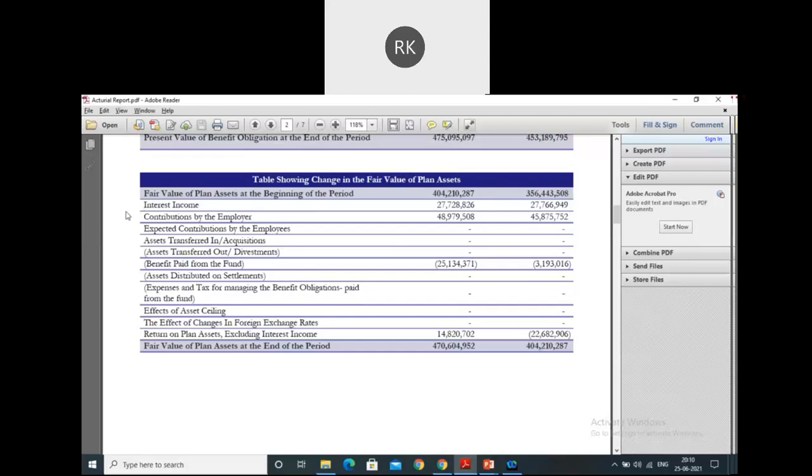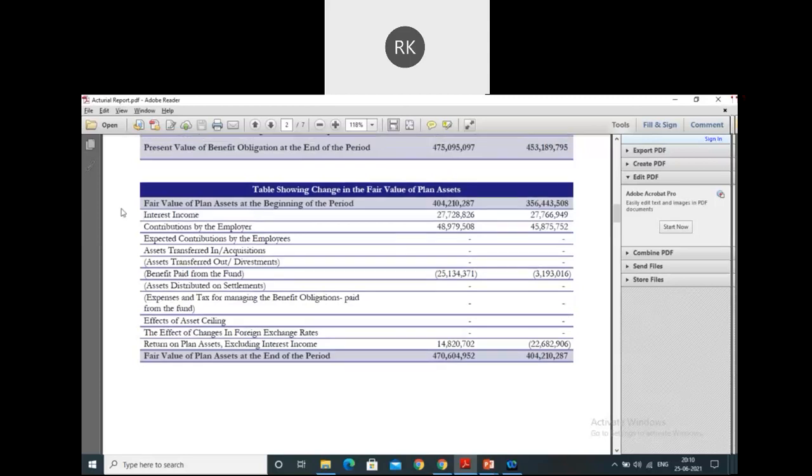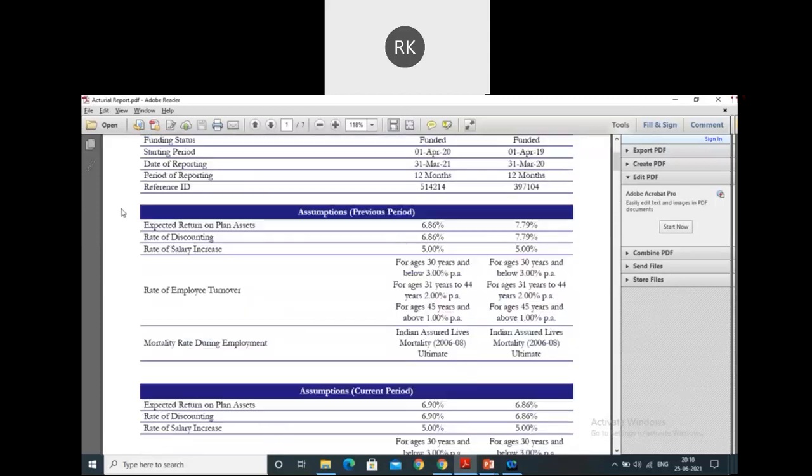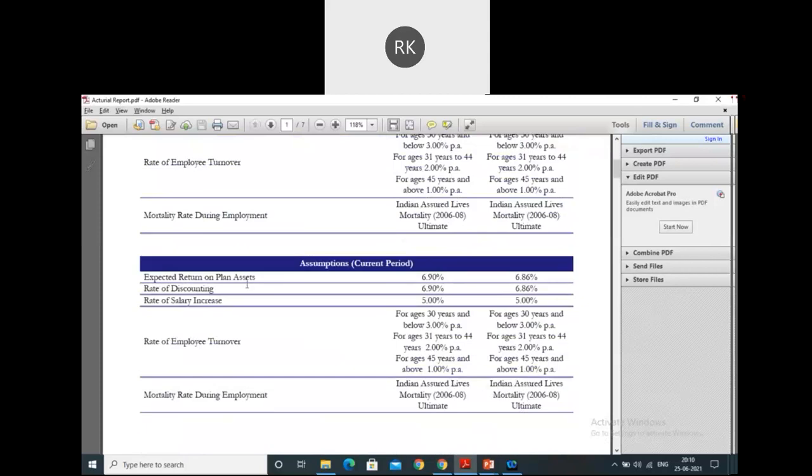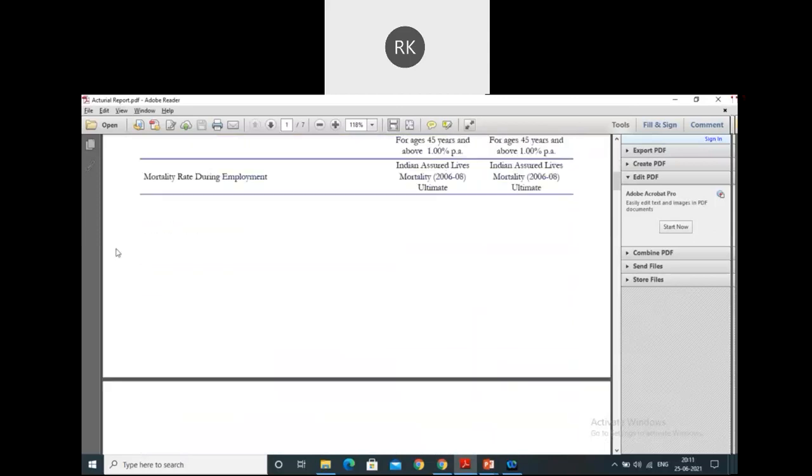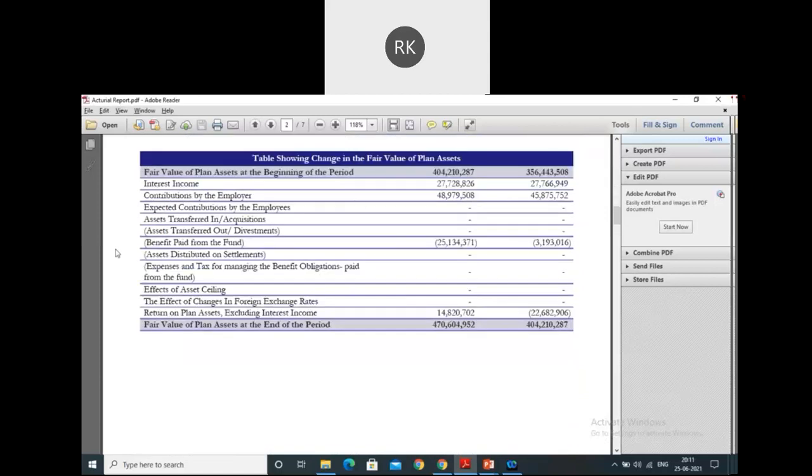I asked you to multiply that percentage with the opening balance. You can do this now. The expected return on plan assets in the assumptions is 6.90%. If you multiply this percentage to the opening balance, the current year interest income comes out. This is how it is computed.